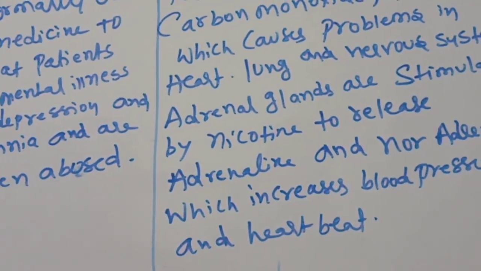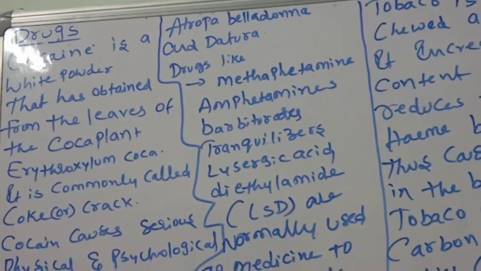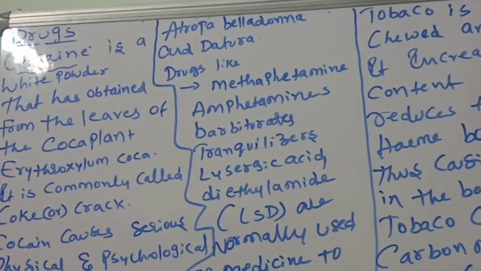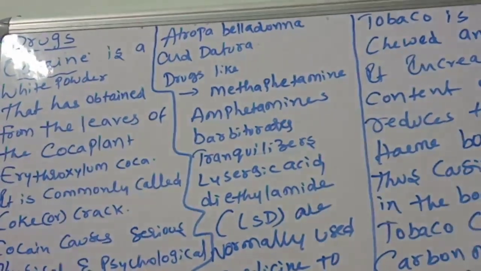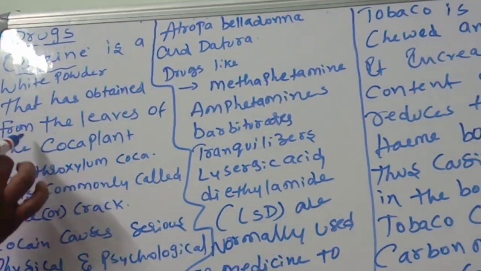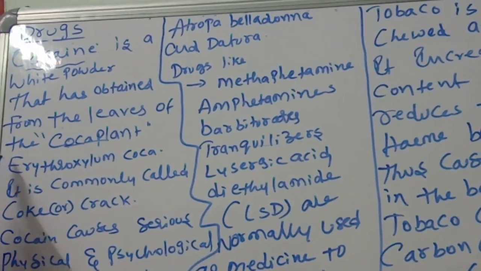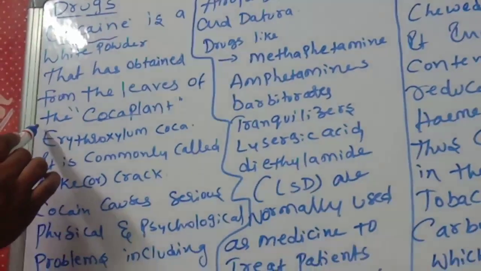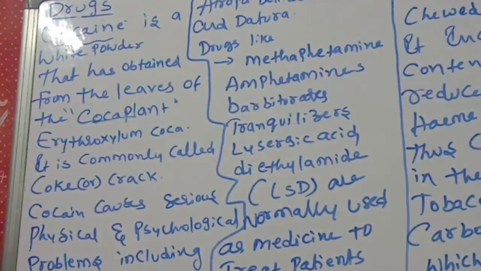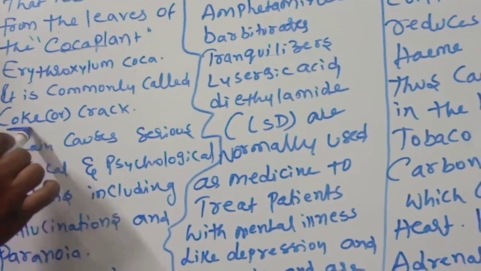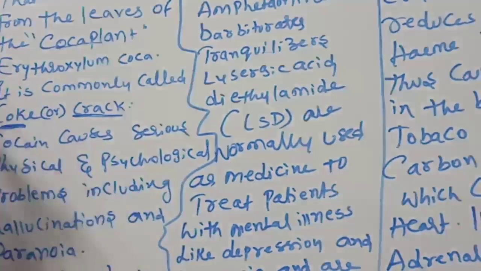Okay, children, observe very carefully. We are discussing the drugs. The third type of drug is cocaine, a white powder obtained from the leaves of the coca plant. The scientific name of the coca plant is Erythroxylum coca. It is commonly called coke or crack.